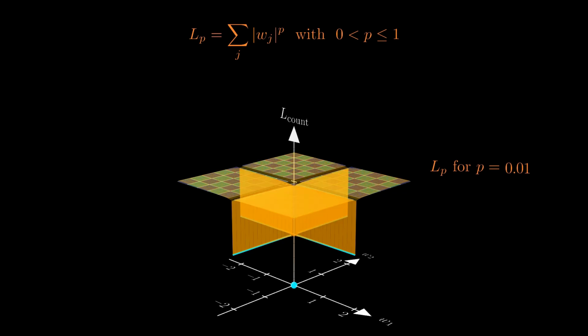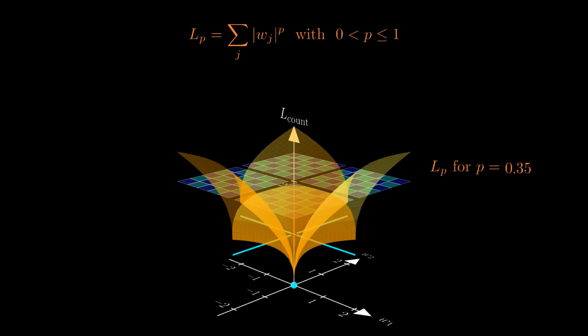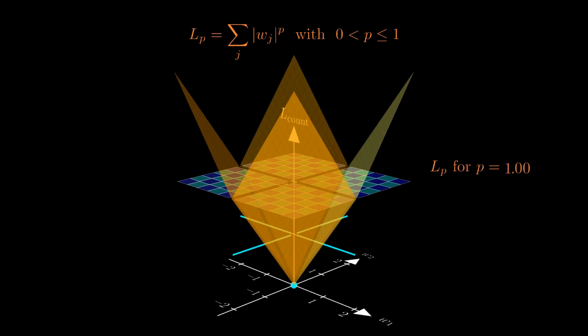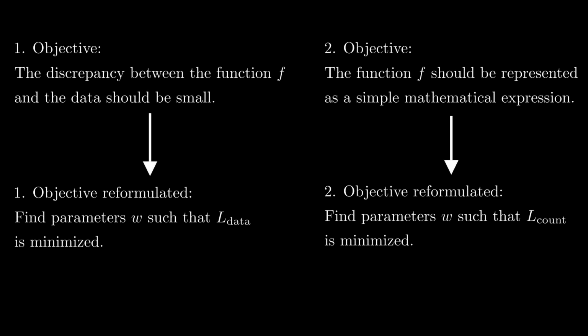Please note that in practice we usually assume that p equals 1, for which the problem gets even easier to minimize because then lp is a convex function and we can use methods from the well-established field of convex optimization to approach the problem. I admit that for p equals 1 the function lp doesn't really look like the counting function anymore, but we will see later that it anyway serves our purposes quite well. Finally, we can reformulate our second objective once more. Instead of the counting function, we want the function lp for p equals 1 to be minimized.